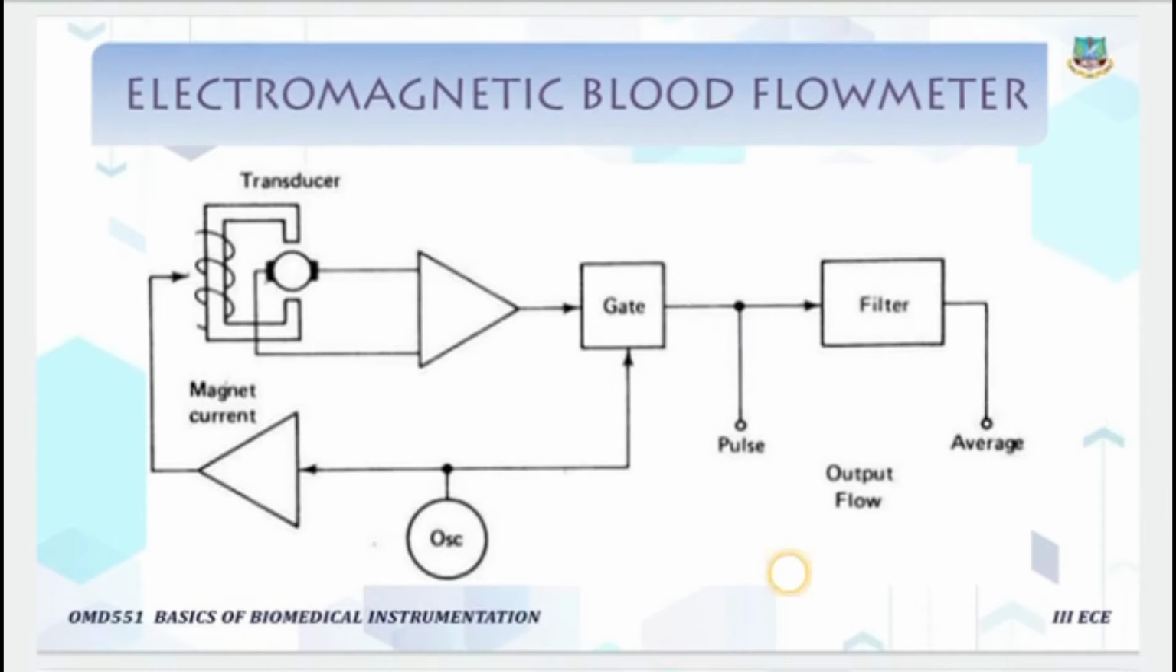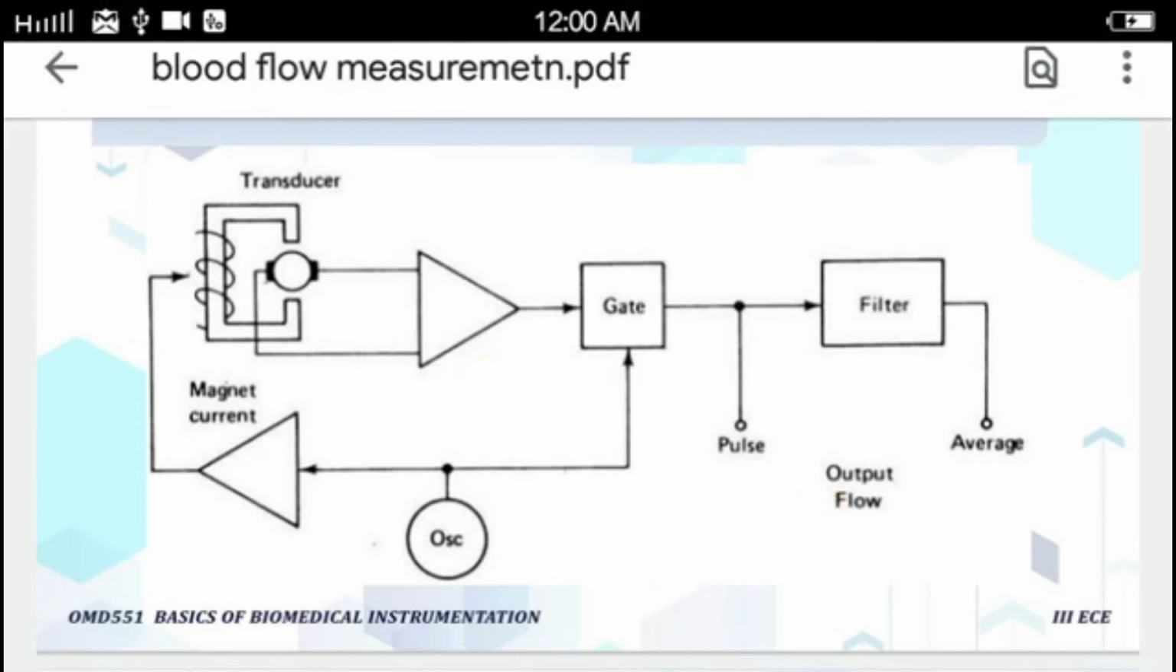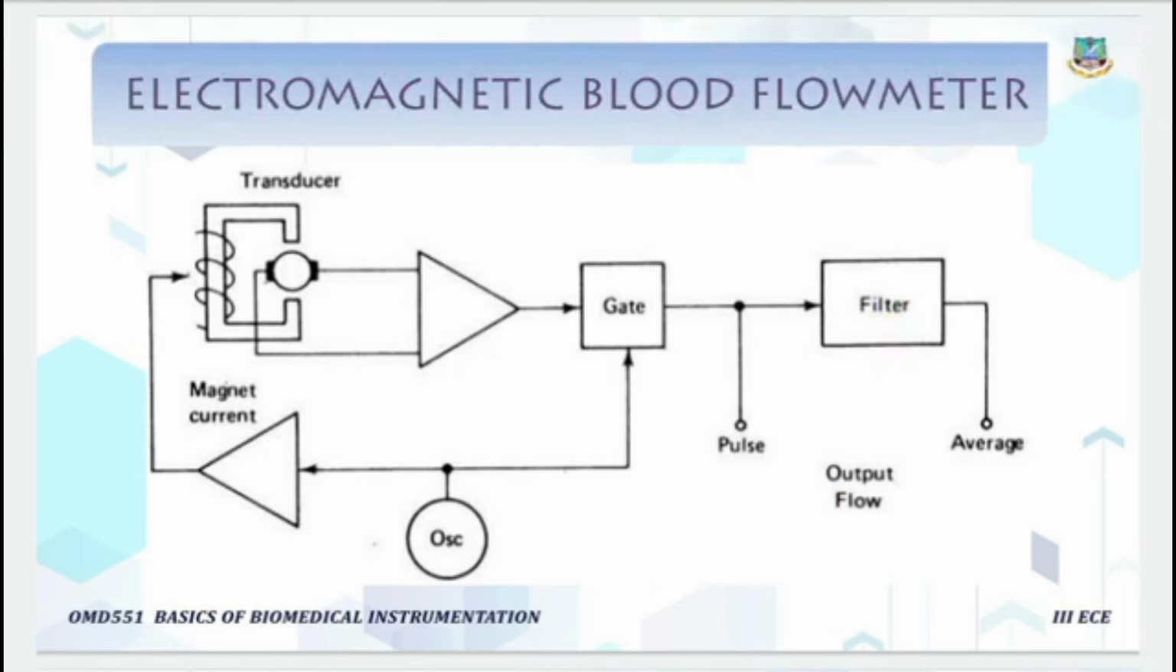This figure shows the electromagnetic blood flow meter. There is a transducer, preamplifier, gate circuit, a low pass filter, then oscillator, and the magnet current. Here this is the transducer. It consists of an electromagnet and a pair of electrodes.